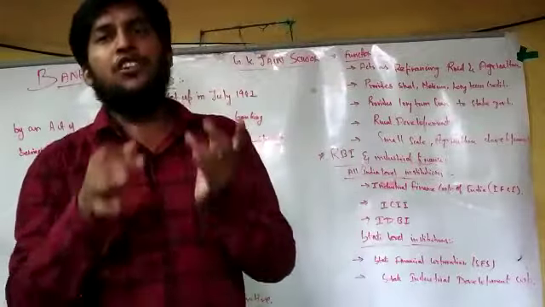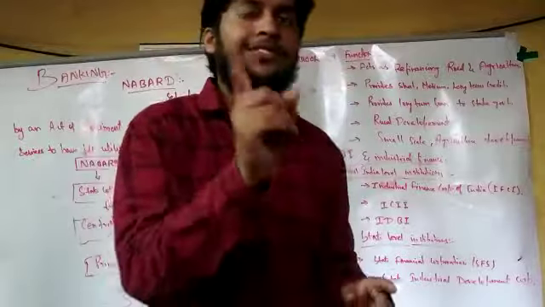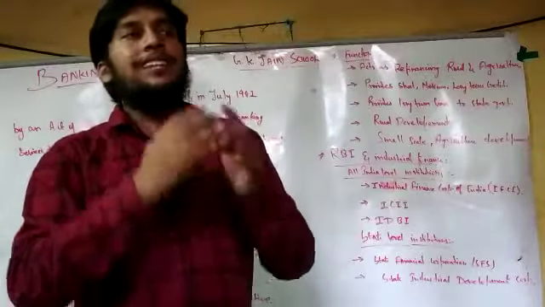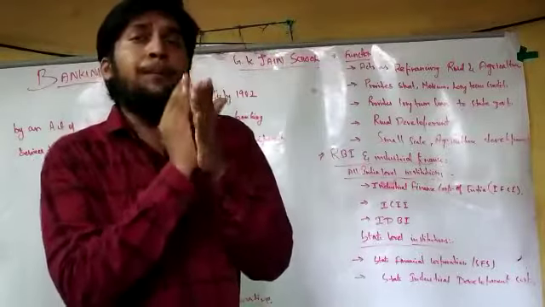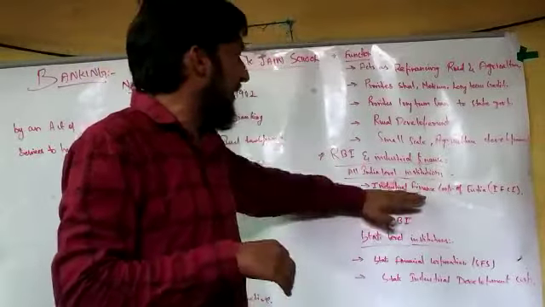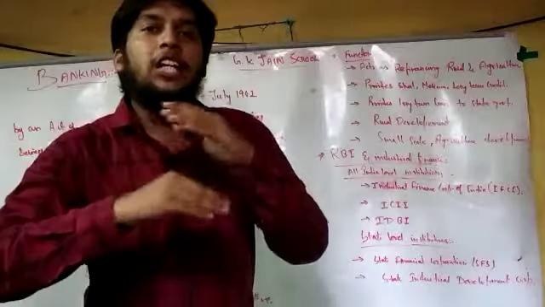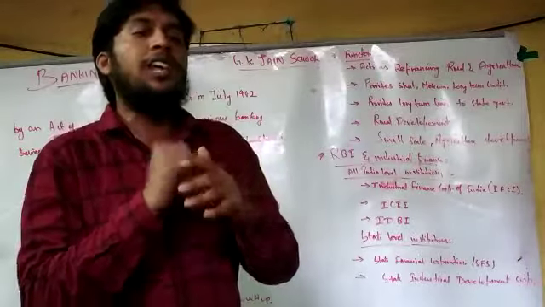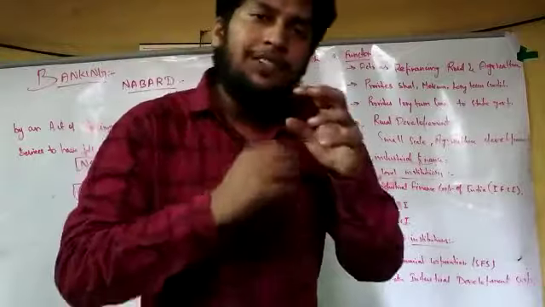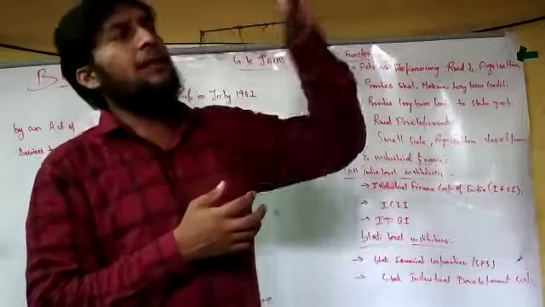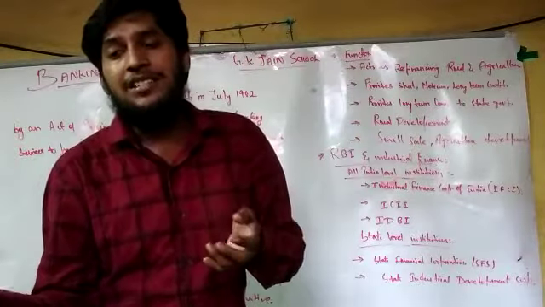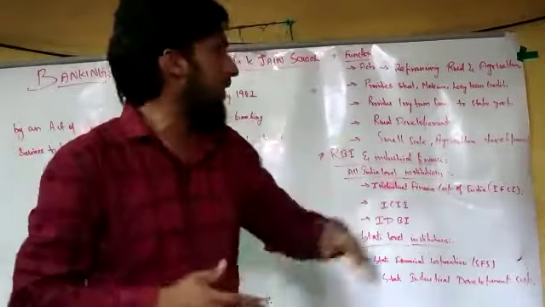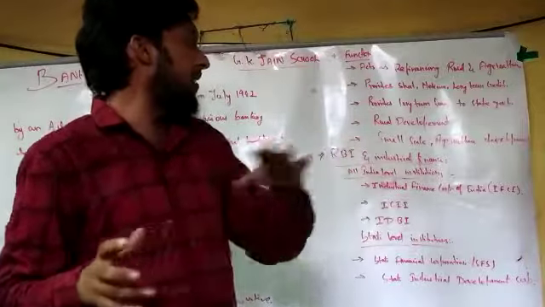It was established on July 1st of 1948. One year after independence, they started this new financial institution. The main purpose of this financial institution was to help industrial finance, to provide long-term, medium-term and short-term loans or credit-based things to the various industrial sectors, whether the cement industry or any other part of industry, or the commerce industry. Every industry will be helped by the Industrial Finance Corporation of India.